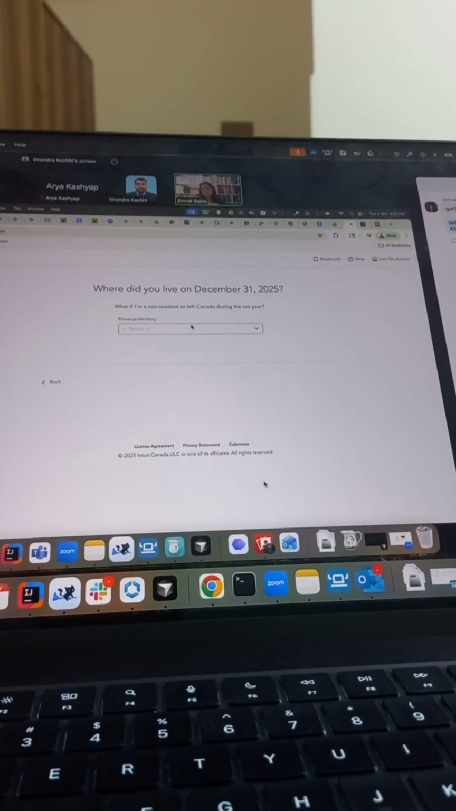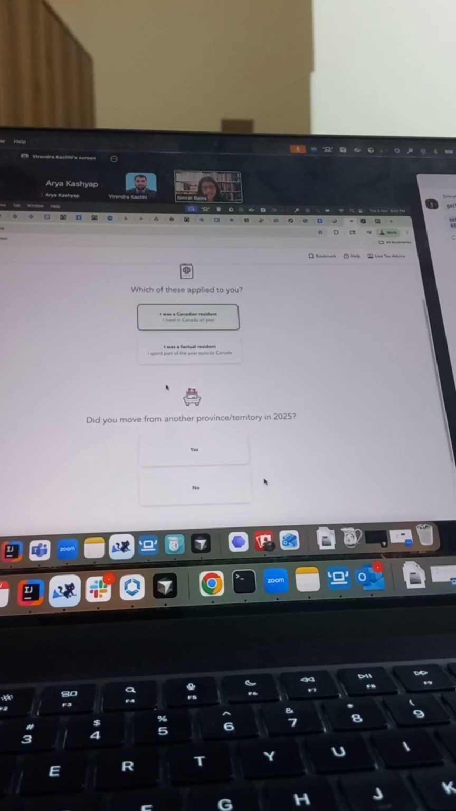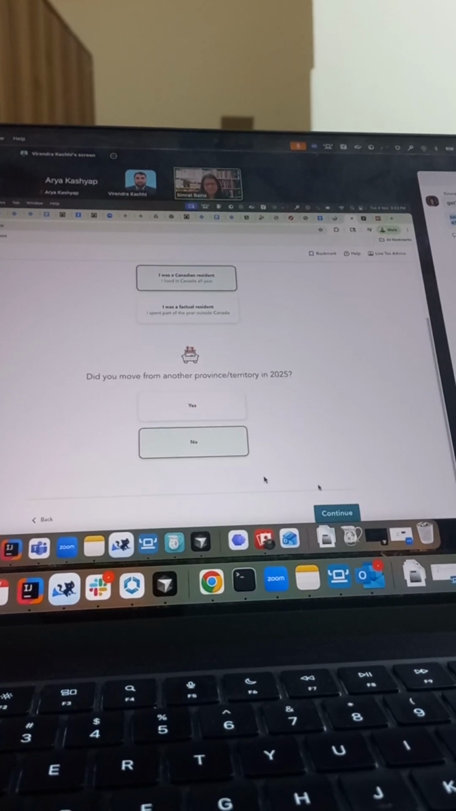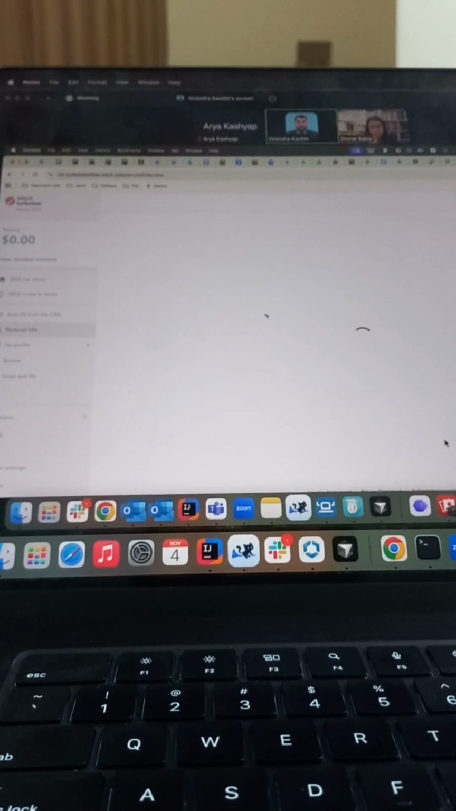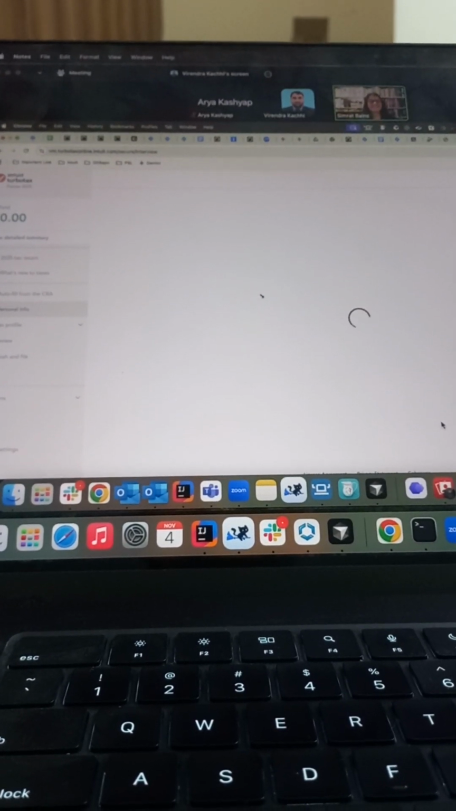Because there are different provinces here, and everybody has a different tax. So just write no and all. That's okay. Select anything, doesn't matter. Yeah, continue. I'm thinking this is some text name, that's why I'm not selecting Alberta here. That's okay.